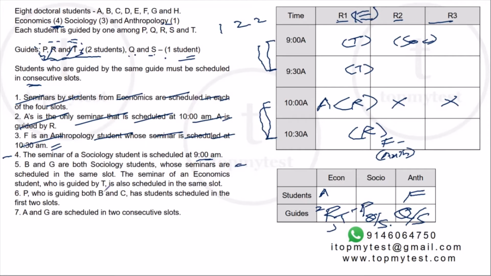P, who is guiding both B and C, has students scheduled in the first two slots. Now we know P is a sociology guide, right? So he has people in the first two slots. So this will also be a sociology student here. So there will be an economic student, there will be a sociology student also. All right, this is there.